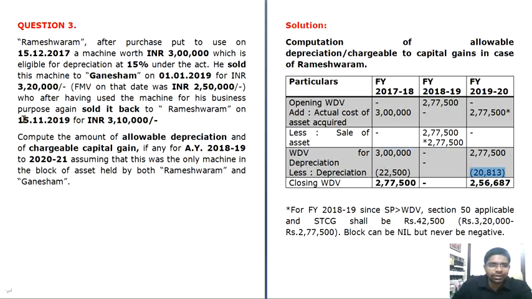You purchased it back on 15/11/2019, in the financial year 2019-20, and used it for less than 180 days. Therefore you are entitled to only 7.5%: 2,77,500 into 7.5% is 20,813 for the financial year.